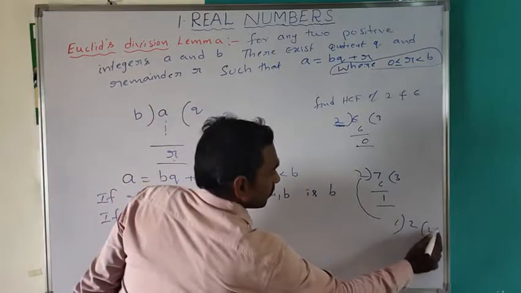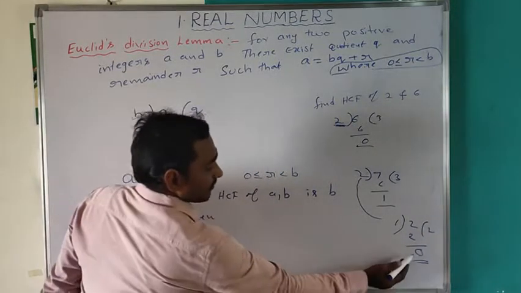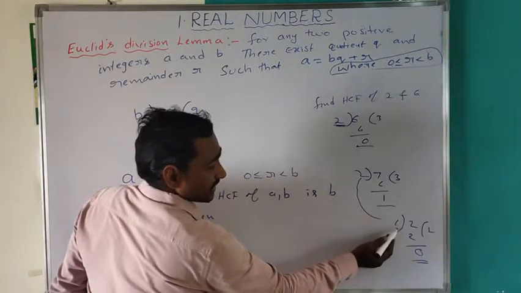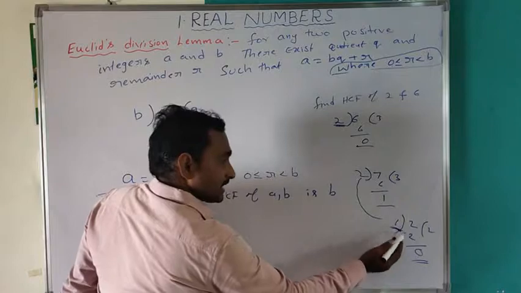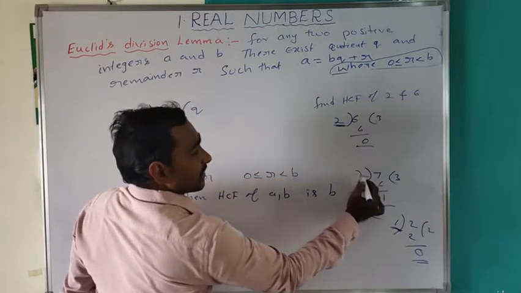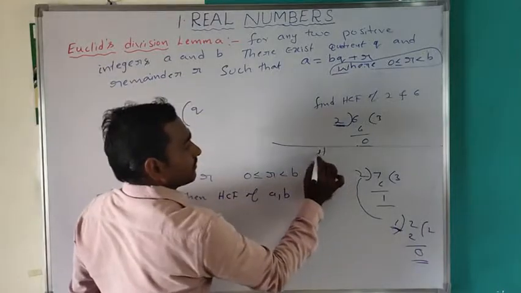So 1 2s are 2, and the remainder becomes 0. Then that divisor is the HCF of 2 and 7.